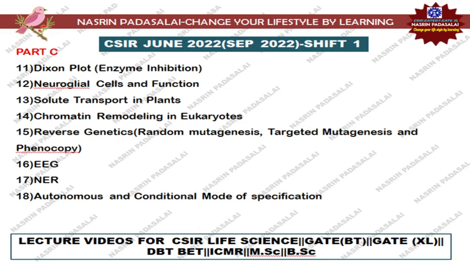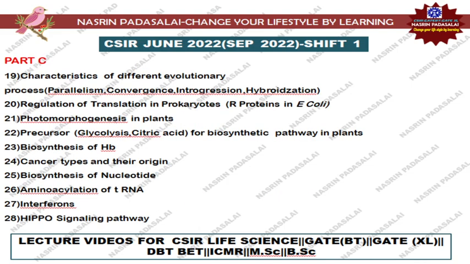Next, every time a question has been asked only from ECG, but this time a question has been asked from EEG, and they are asking the frequency waves and all. Okay. So next, from nucleotide excision repair a question has been asked, and autonomous and conditional modes of specification in cleavage again a question has been asked, and characteristics of different evolution processes, like they were asking you to define parallelism, convergence, integration and hybridization. So whenever you are referring to a few textbooks, go to the vocabulary section or glossary section,